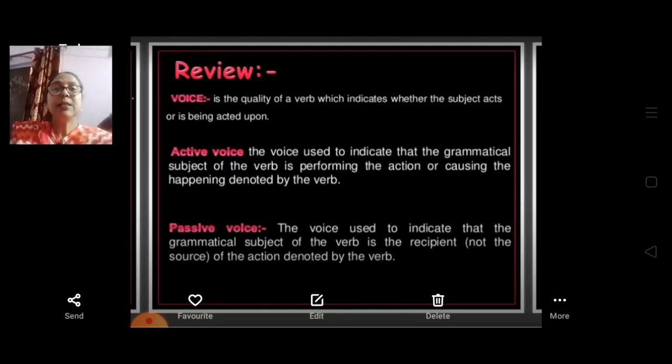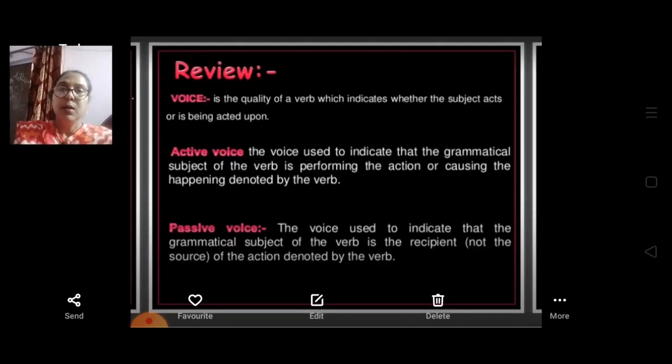So these are the main topics that we have talked about today. From tomorrow onwards, we are going to learn how to change active to passive voice in the present tense.